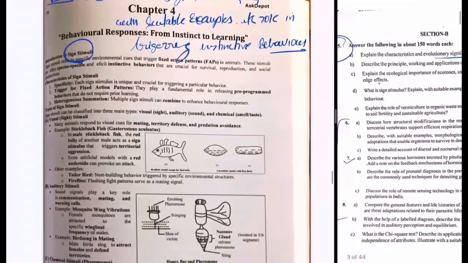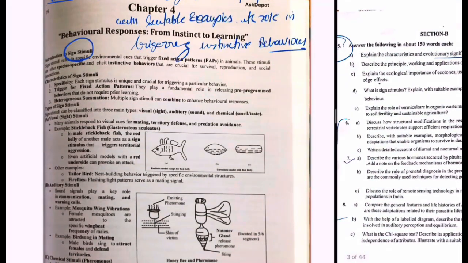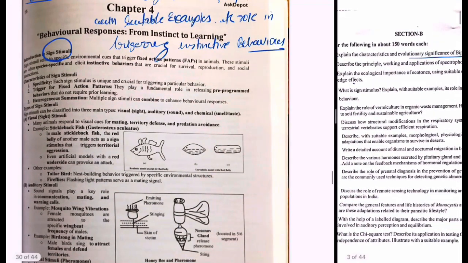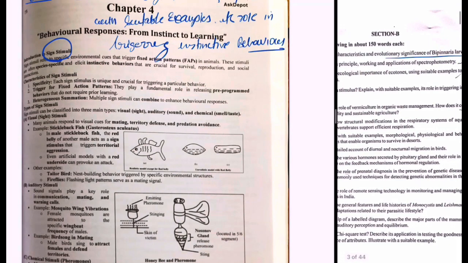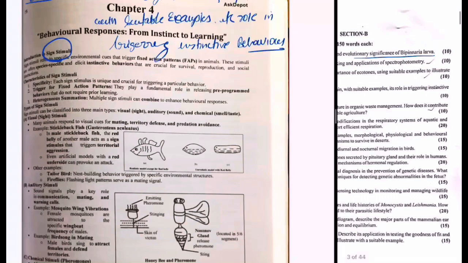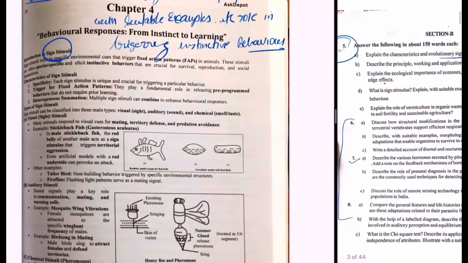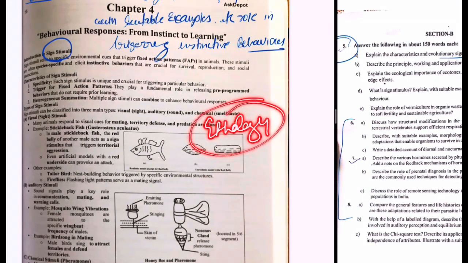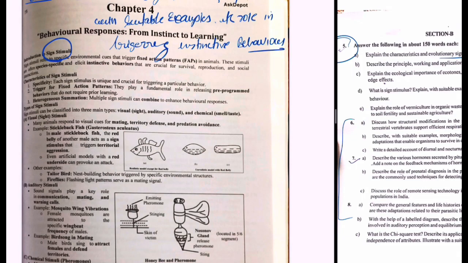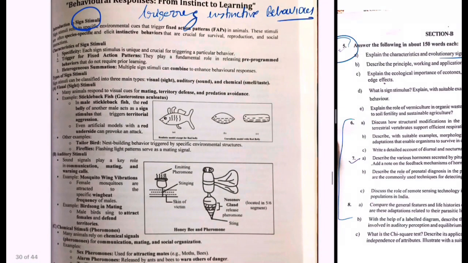The next question is about behavior, the sign stimulus, and you have to explain it using examples, its role in triggering instinctive behavior. This topic is from ethology, and the ethology topics are mentioned in the syllabus. In this you will have to remember a lot of diagrams and mostly examples.